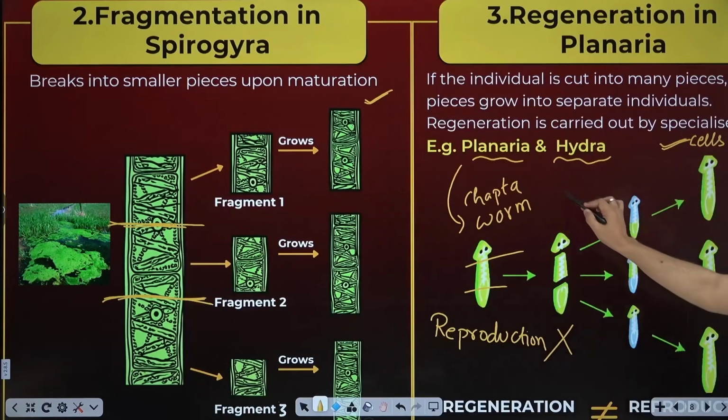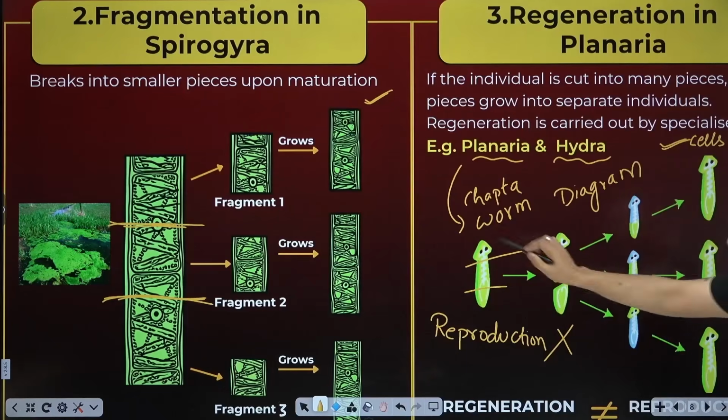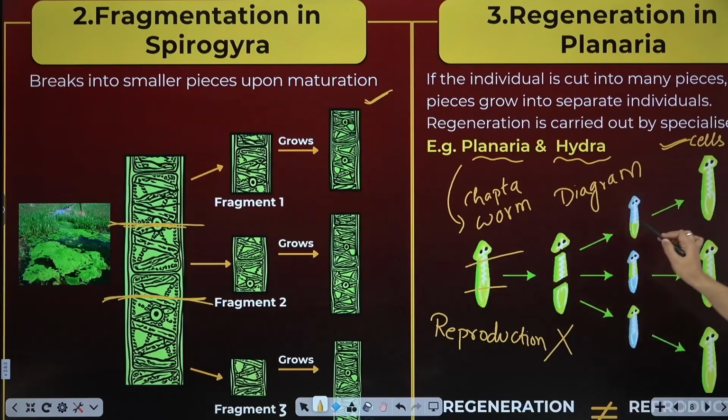Okay, remember this diagram. The diagram of planaria comes in the exam. What to do? Draw a flat form, cut in like this, then break it, and step by step it becomes small, then becomes bigger. So the diagram is important.